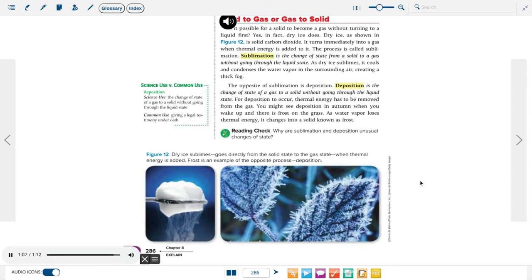Reading check. Why are sublimation and deposition unusual changes of state?